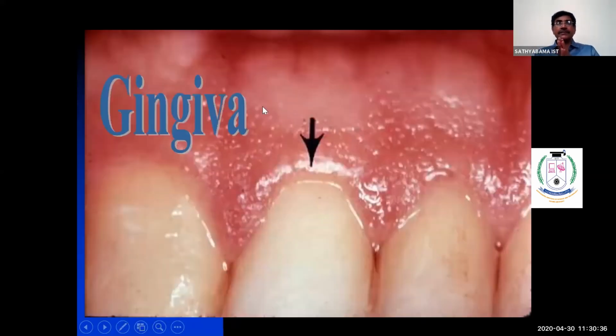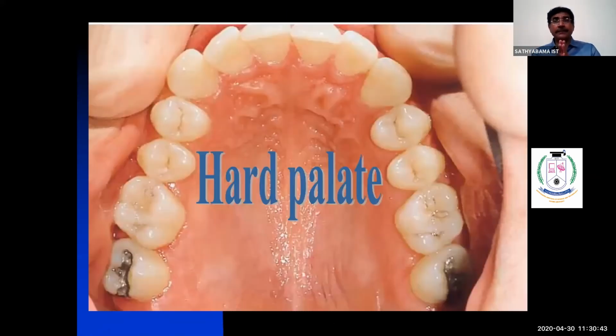Fine. Next, we'll talk about gingiva. Just let me go back again. Let me talk about the hard palate. It's very important. The hard palate, you know, is the anterior immovable part of the palate. The mucosa covering the hard palate is stratified squamous epithelium. It is keratinized epithelium. It may be orthokeratinized or parakeratinized. The moment I say orthokeratinized, you should write all 4 layers. The moment I say parakeratinized, you should enumerate all 3 layers.